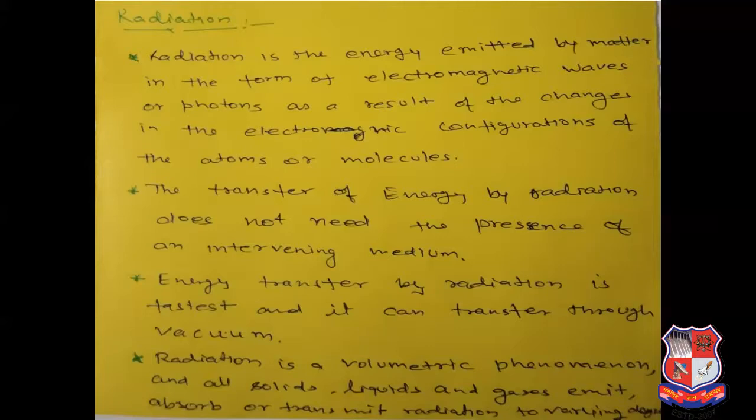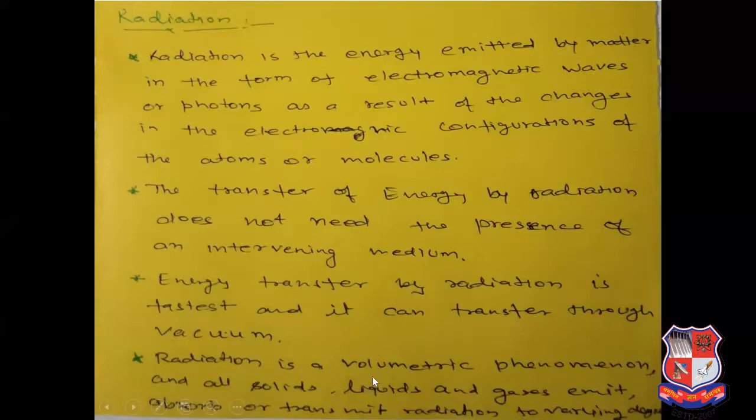The transfer of energy by radiation does not need the presence of an intervening medium. So heat can transfer through a vacuum also. Whatever heat is coming from the sun to the earth comes through radiation only. Energy transfer by radiation is fastest compared to convection or conduction, and it can be transferred through vacuum.